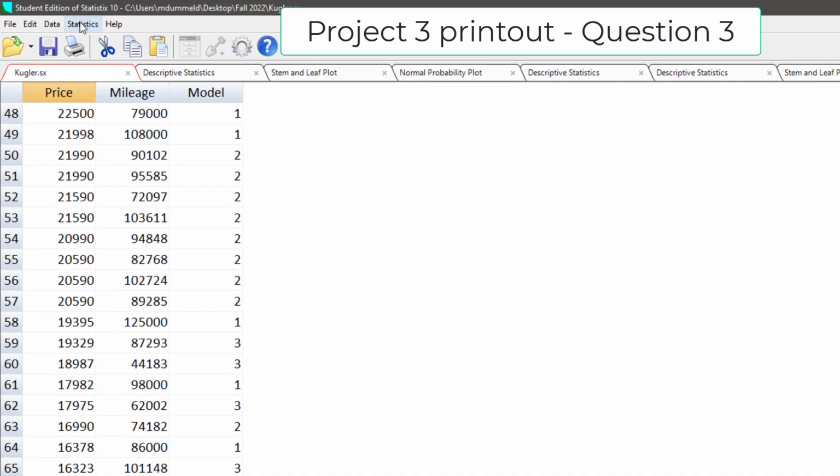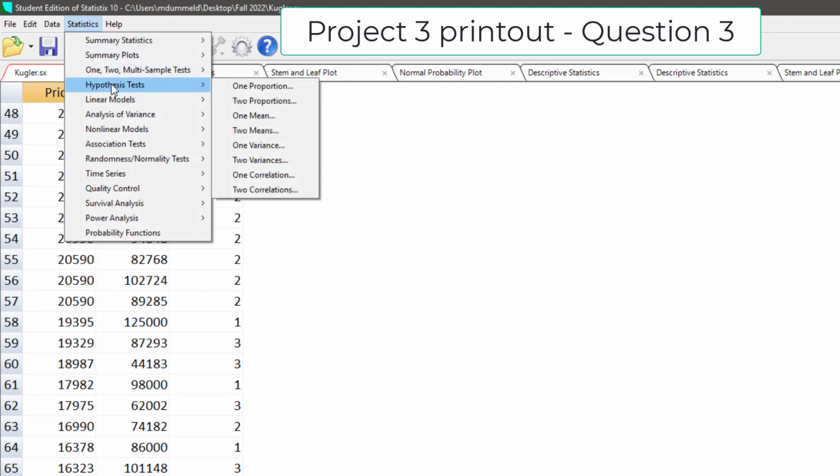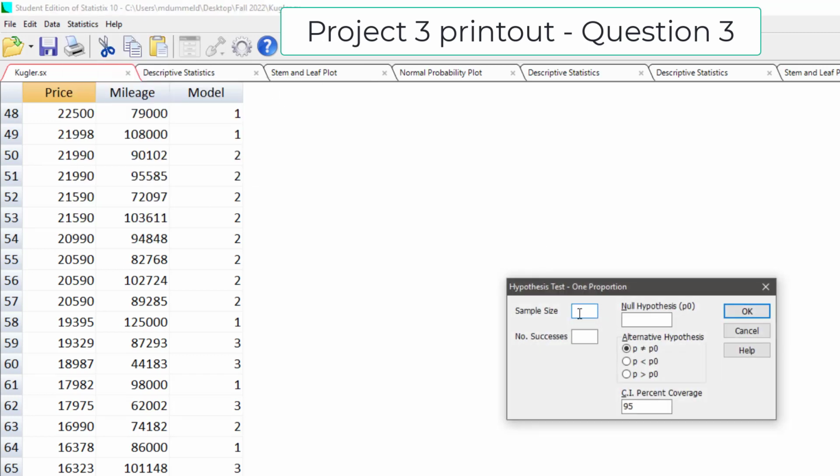And then I ask you to take that number and do a confidence interval. So we're going to go to hypothesis test 1 proportion. Did I mention this is the toughest one? You're 75 in your sample. However many are larger than your 10th observation. In my case, it was 71.